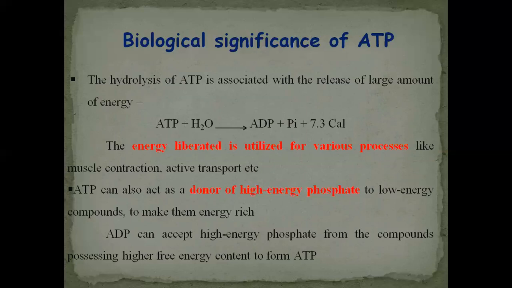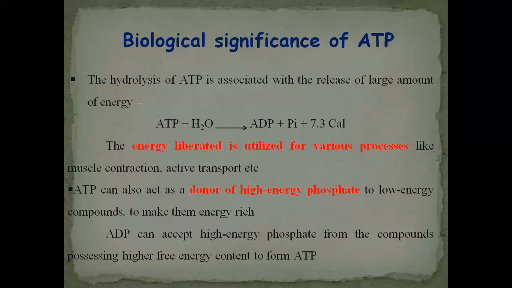Here in these slides, under the biological significance of ATP, its significance is highlighted with the red color. The hydrolysis of ATP is associated with the release of a large amount of energy. This is our basic point under this topic.